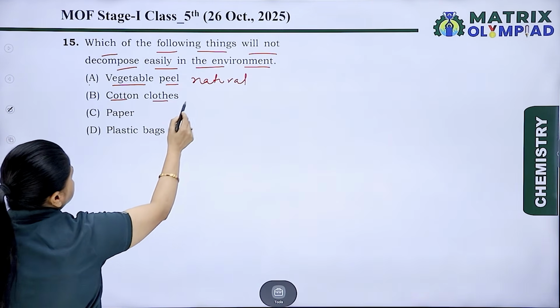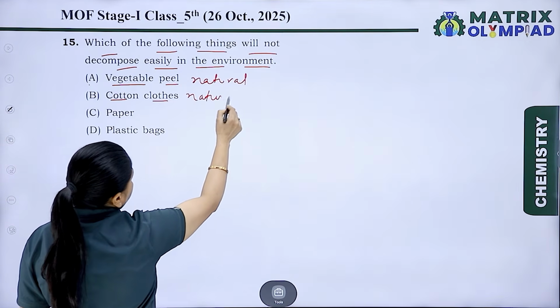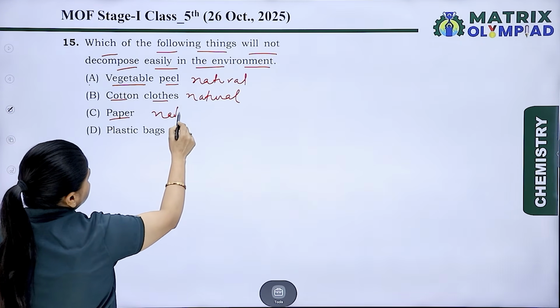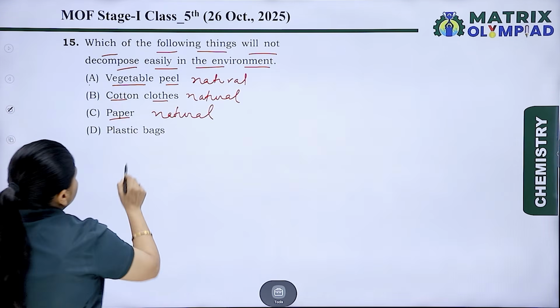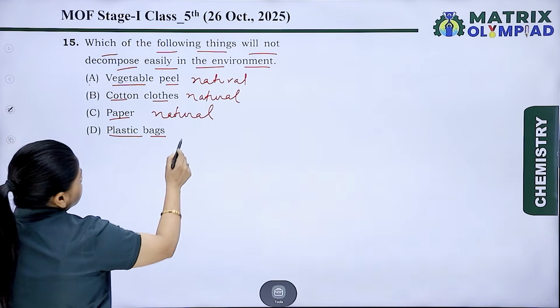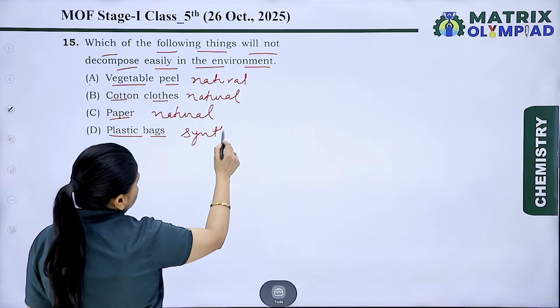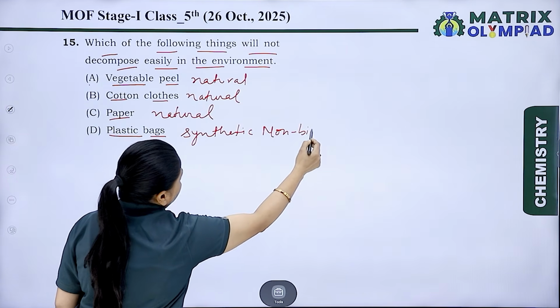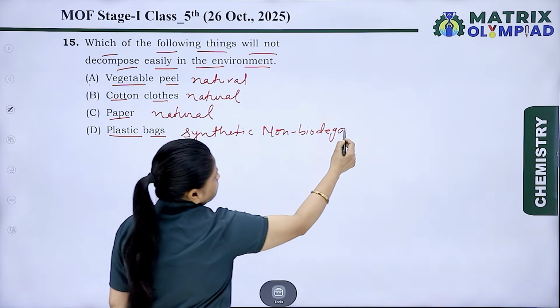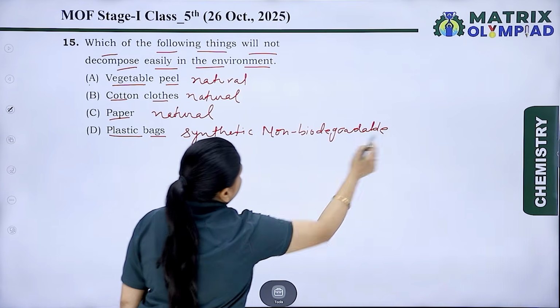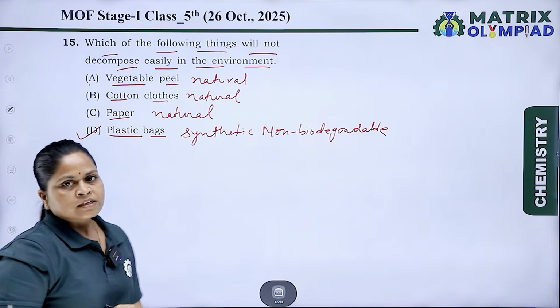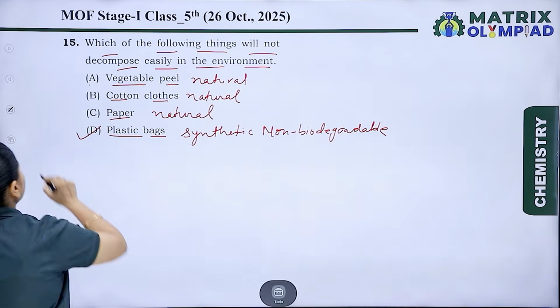Cotton cloth, this is again natural and biodegradable. Paper, this is again natural and biodegradable. D, plastic bags. Plastic bags are synthetic polymers, so these are non-biodegradable. So according to the question, D is correct. So option D is the answer.